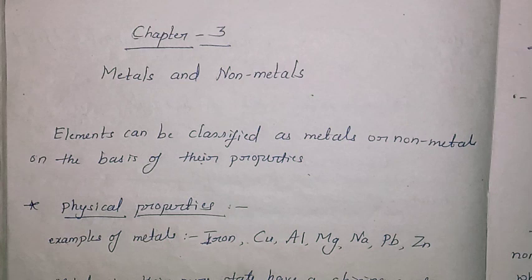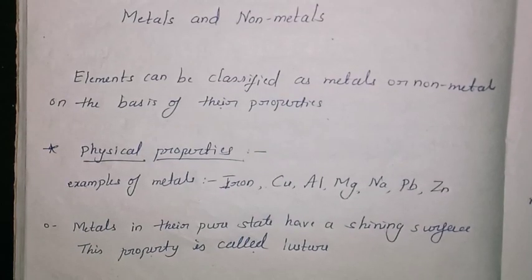Usually metals have a shining surface, and the shining surface of the metal is called luster. So luster is one of the major properties of metals. Just write it down: metals in their pure state have a shining surface. This property is called luster. This is one of the physical properties of any metal.